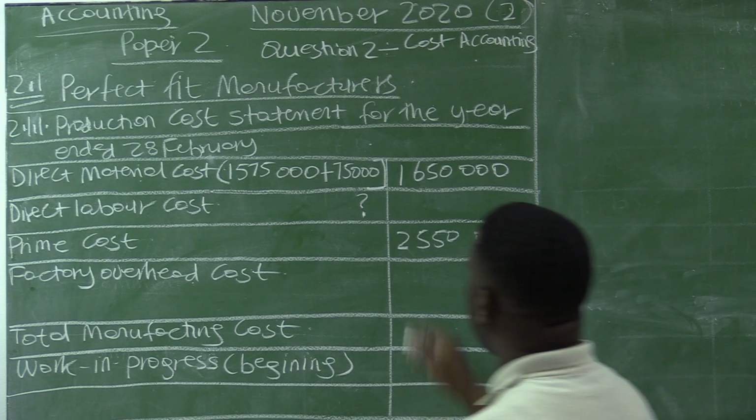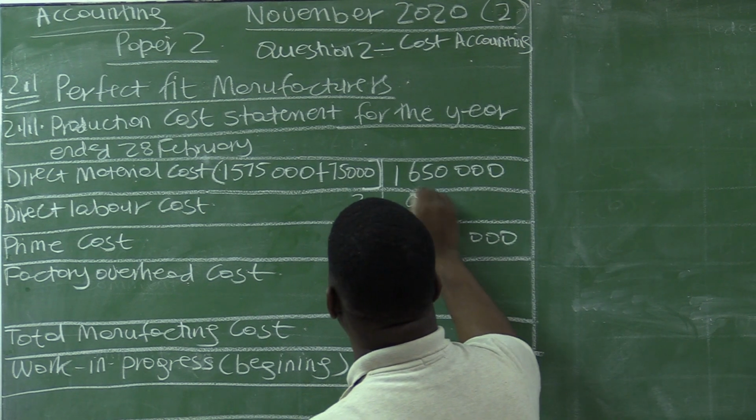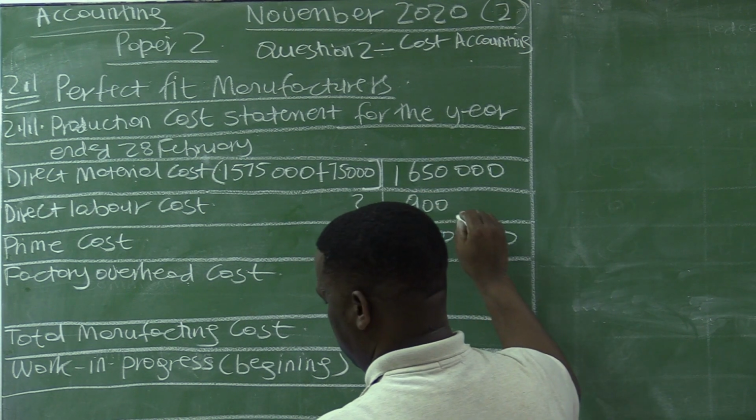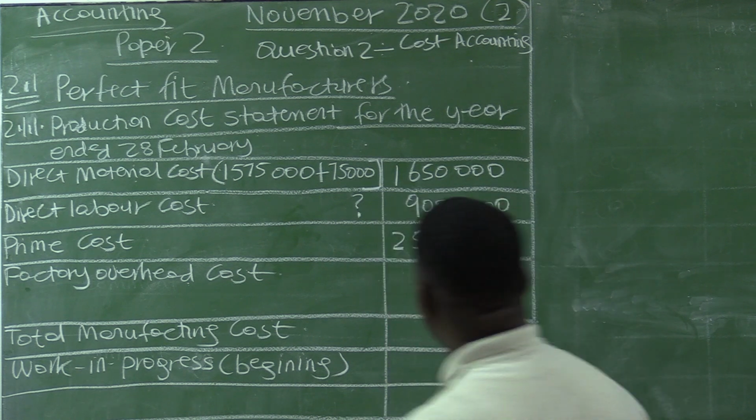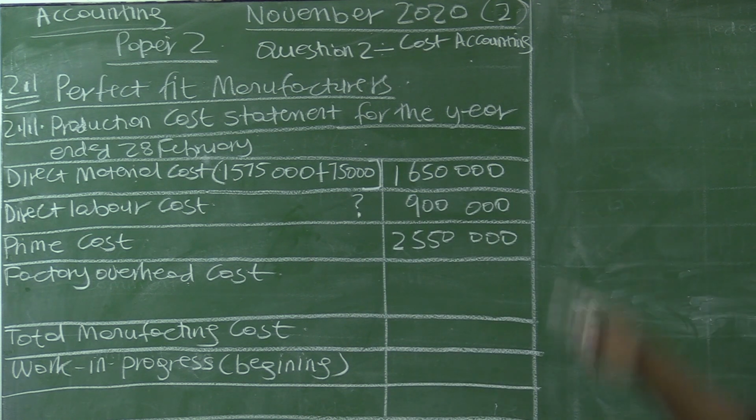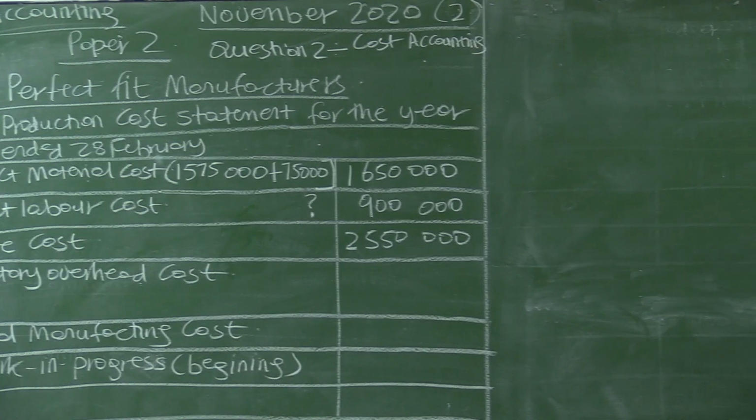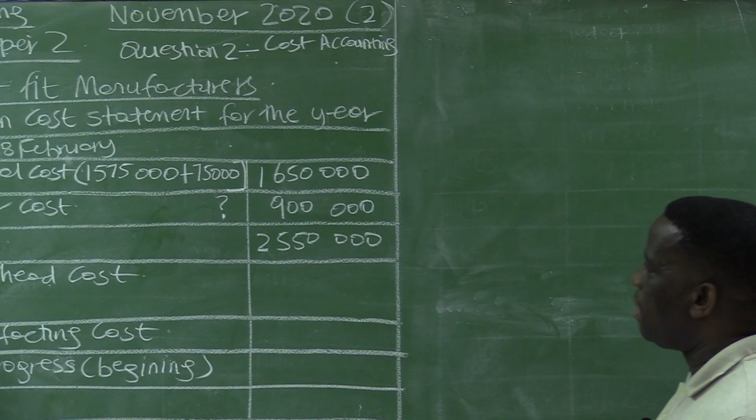1,650,000. So that is 900,000. So the direct labor cost is 900,000. Because we know that if we add the two amounts, if you take the 900,000 and you add to 1,650,000, you should get 2,550,000.